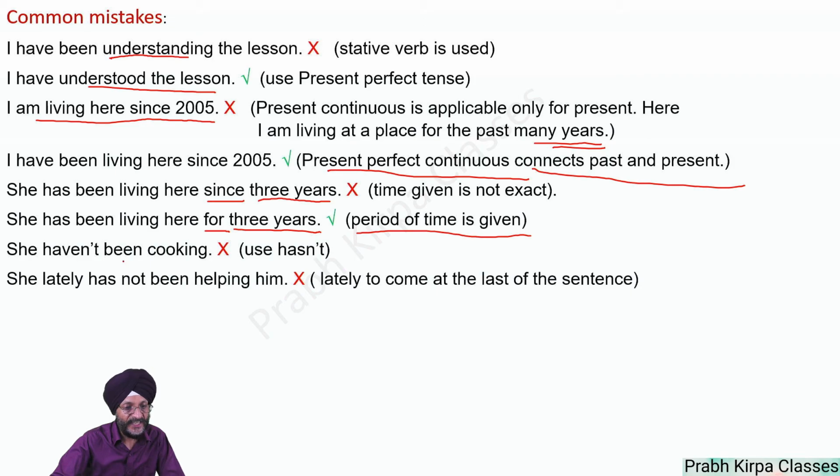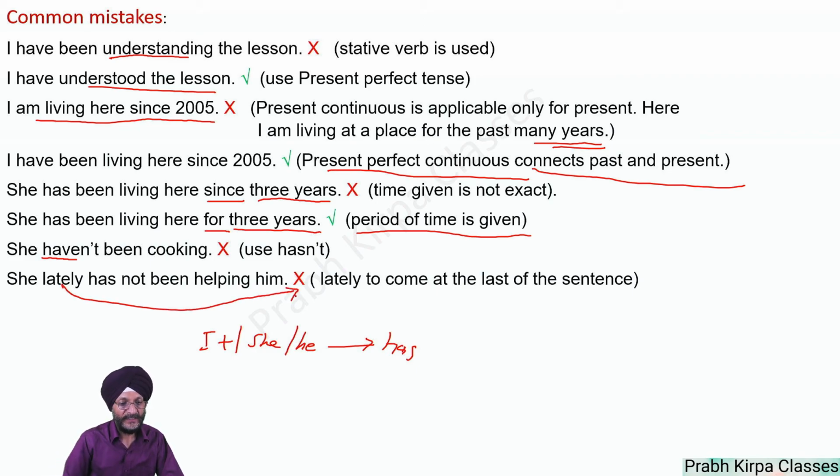Next, she haven't been cooking. As already told, in the case of third person singular, we have to use has. So here we will use she hasn't been cooking. Next, she lately has not been helping him. Lately, this sentence is wrong. This lately is to come at the last. She has not been helping him lately.